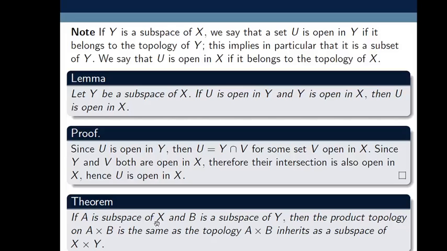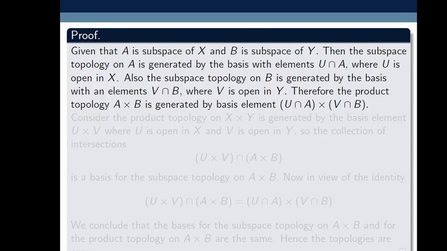Here A is a subspace of X, B is a subspace of Y. So we define the subspace topology on A and the subspace topology on B. We have to prove here that the product topology A times B is the same as the topology A times B inherits as a subspace of X times Y. So let's prove the theorem. Given that A is a subspace of X and B is a subspace of Y, we can define the subspace topology.